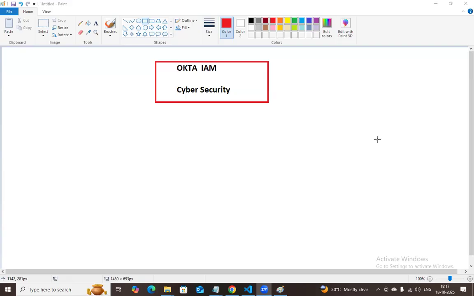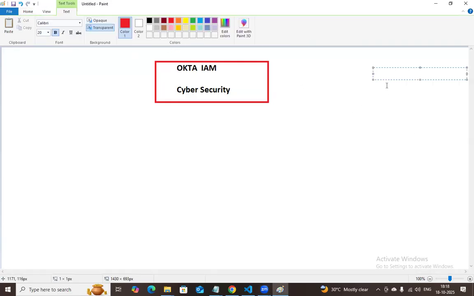So we have a few videos about Okta, and Okta is an IAM tool, I already told. This is identity access management in cybersecurity, which follows a few components. IAM follows some components. In the previous class I discussed IAM. In the previous videos you can see IAM has specific features.